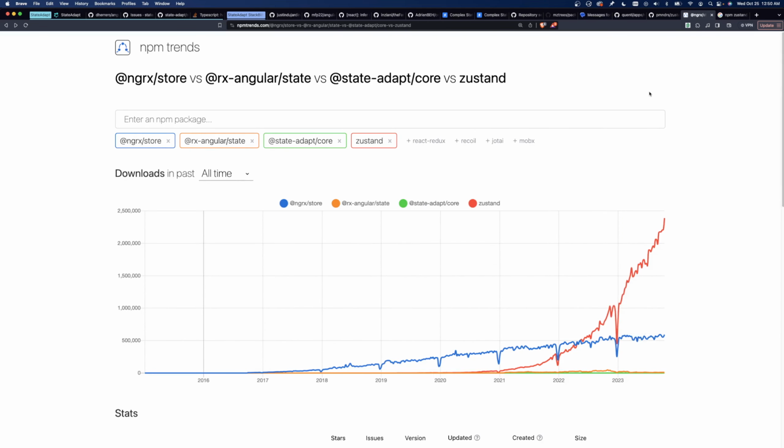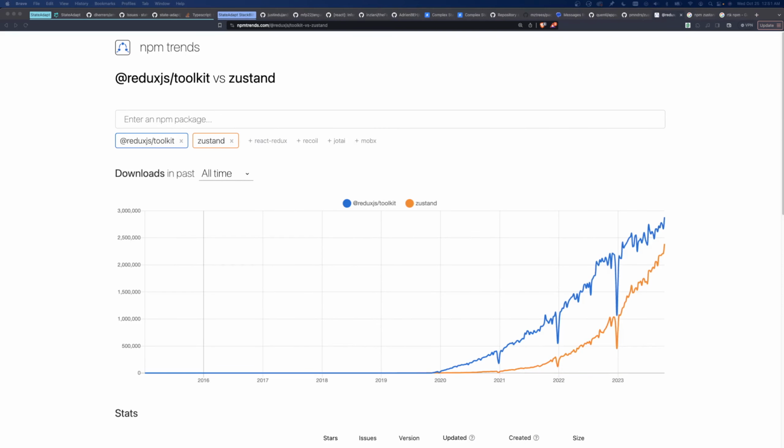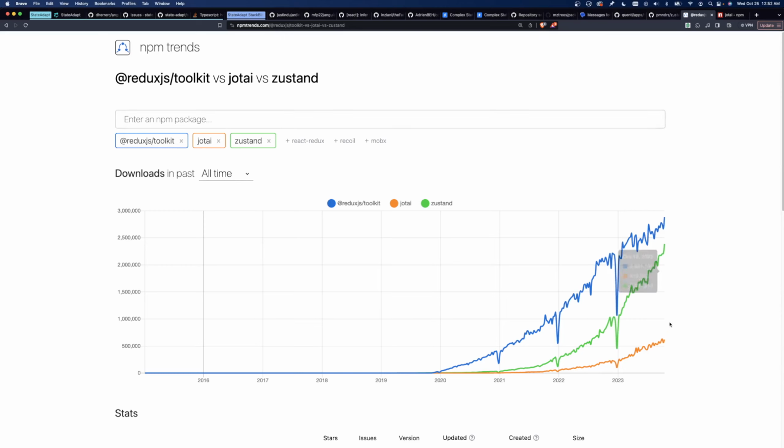So it's a pretty popular state management library, and you could compare it to other things like, let's try Redux Toolkit. All right, now blue is Redux Toolkit and orange is Zustand. And you can see here, it's not even as popular as Redux Toolkit, but that's a pretty big deal if it can pass it. It looks like it's going to. So it's extremely popular. And because I'm curious, the same guy made Jotai, which is state in Japanese. And Zustand is way more popular than that as well.